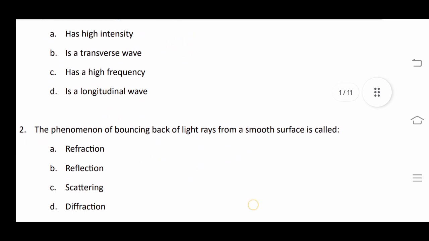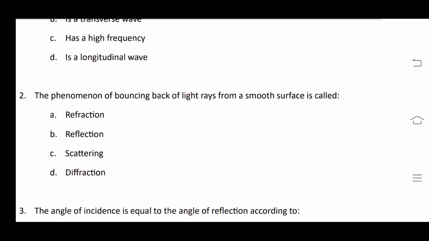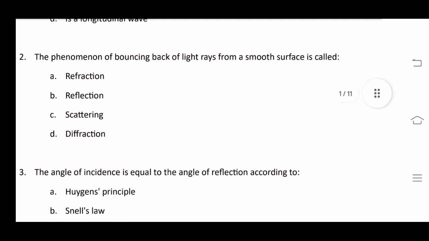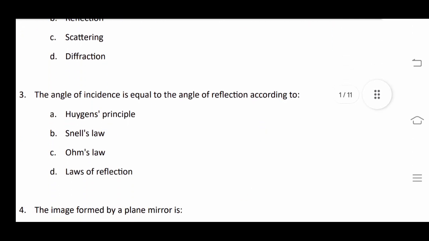Our next question is the phenomena of bouncing back of light rays from a smooth surface is called reflection. Option number B. Our next question is question number 3. The angle of incidence is equal to angle of reflection according to laws of reflection.